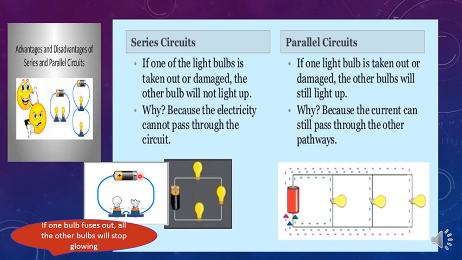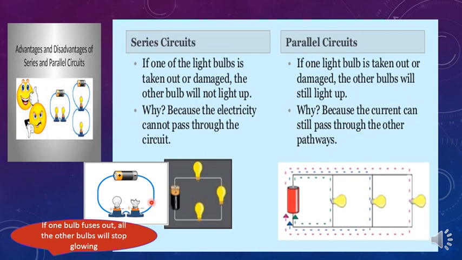As I told you all, in series circuit, the current has to flow from one appliance to another. So when there is an open circuit in this place, it will not flow to the other bulb. So what happens in this case? The other bulbs, however many are connected after that, will stop glowing. Not only that, once it fuses, any bulbs connected before this bulb will also stop glowing. This is the disadvantage of series circuit.